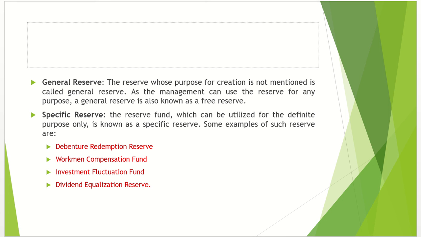लेकिन specific reserve क्या है, उसके लिए हम अलग fund create किए हैं which can be utilized for the definite purpose only. जिस purpose के लिए उस reserve को create किया गया है हम उसके तहत ही उसको खर्च कर सकेंगे, that is called specific reserve. Some examples are debenture redemption reserve. हमको जब debenture redeem करना पड़ेगा उसके लिए हम एक reserve create करके रखे हैं for a specific purpose of redemption of those debentures. Workmen's compensation fund reserve, investment fluctuation fund, dividend equalization reserve, all these are types of specific reserve.